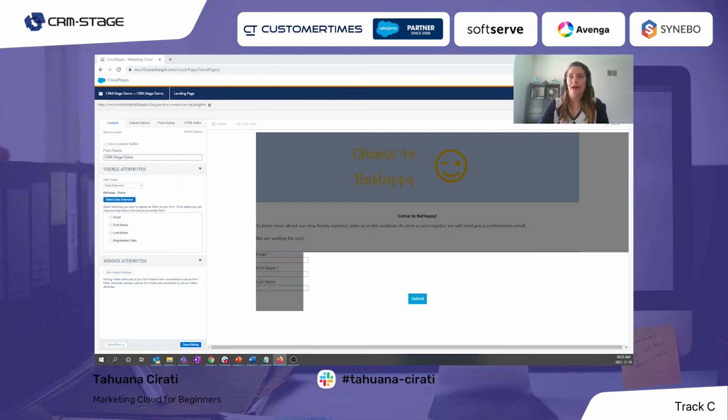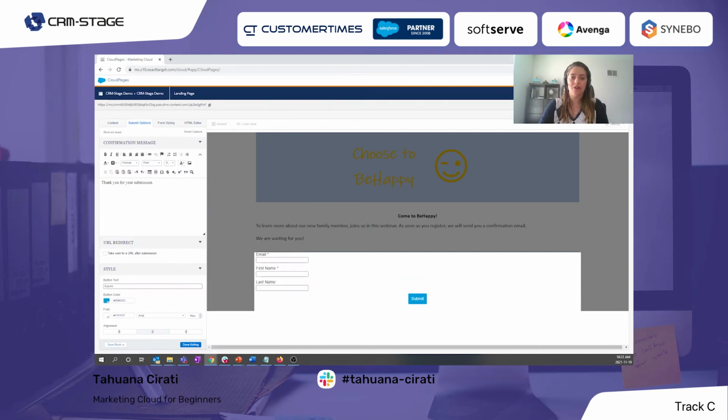And also we have some options regarding this form. So we have the submission option, sorry. And for the submission, this is basically when someone submits, what exactly will be displayed. It's kind of the message that will be displayed after submission. I will change this a little bit. I will add the same font and size that I had in the rest of my page.